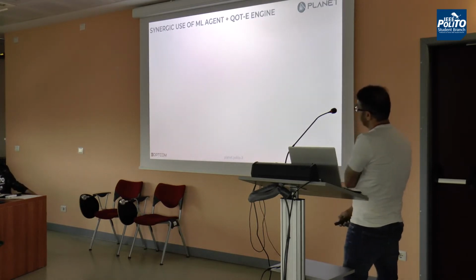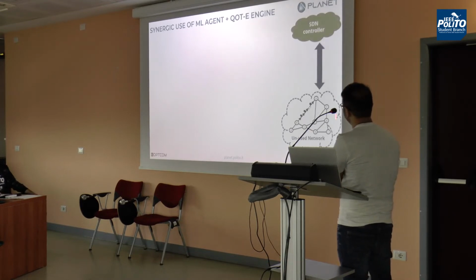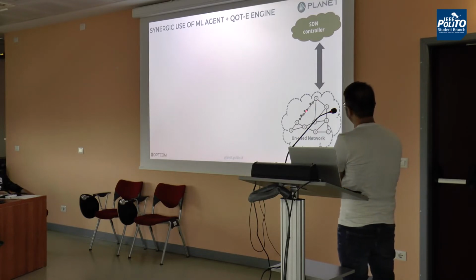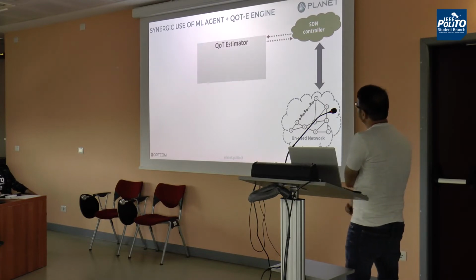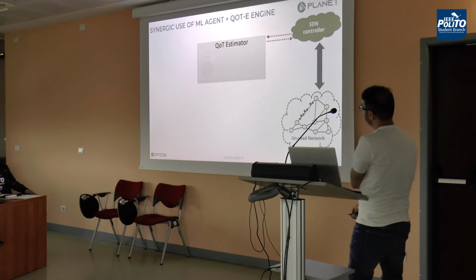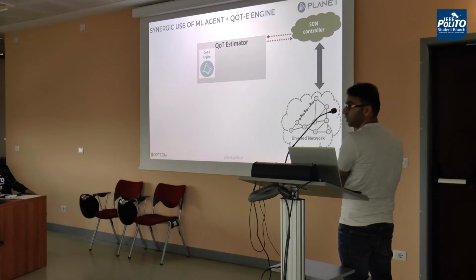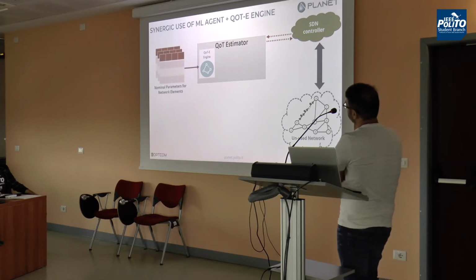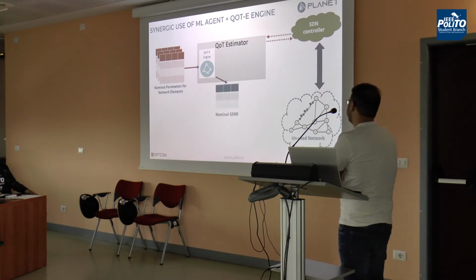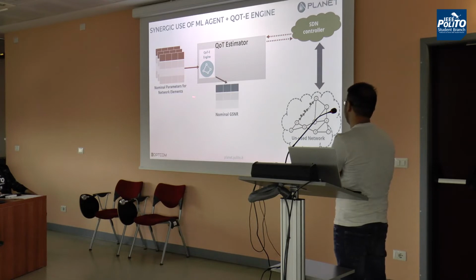So here is the first application of machine learning. We have an unused network, a newly developed network, so we have to start a light path deployment. It initiates a light path request to its controller, which is the SDN controller. The controller has a quality of transmission estimator, so it sends its request to the estimator, which is a deterministic quality of transmission estimator. This estimator gets the nominal parameters from the network vendor and gives us a nominal GSNR with some uncertainty, because there is a difference in the working point. The vendor gives you nominal parameters, so we get a nominal GSNR with some uncertainty.